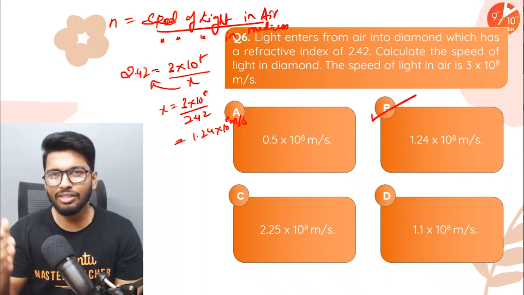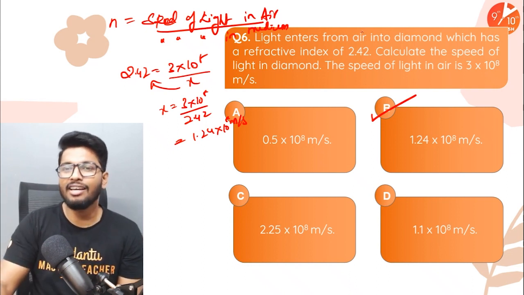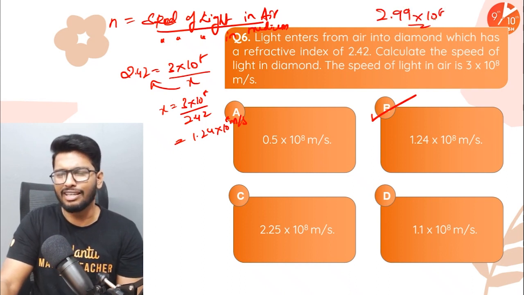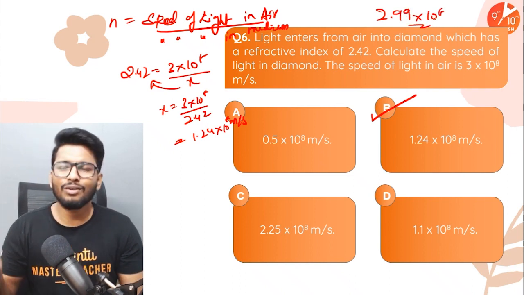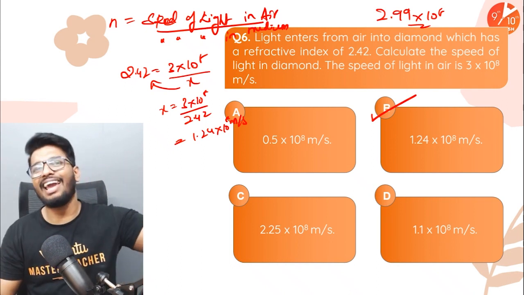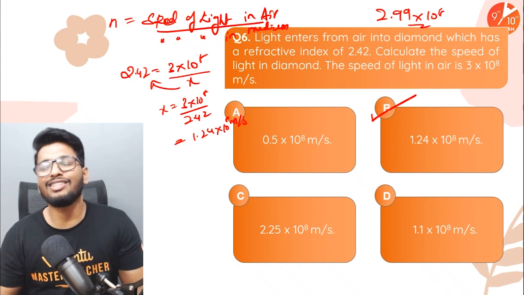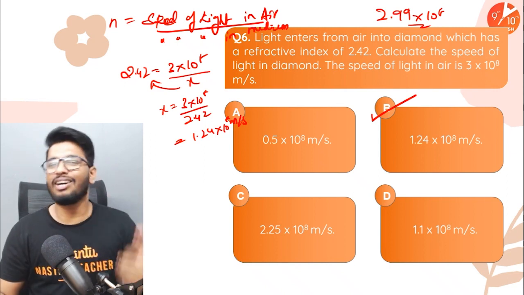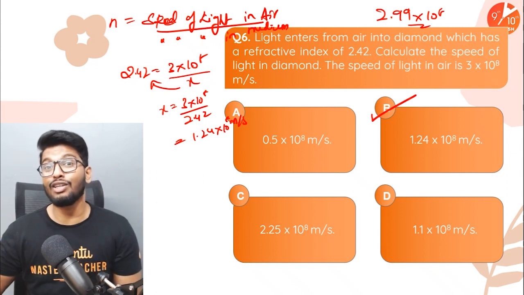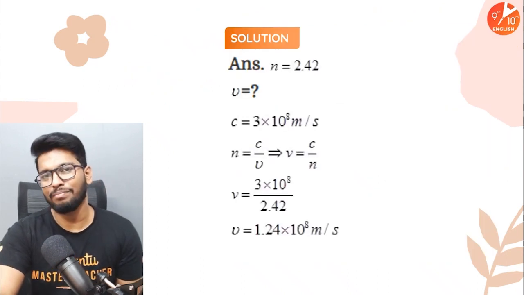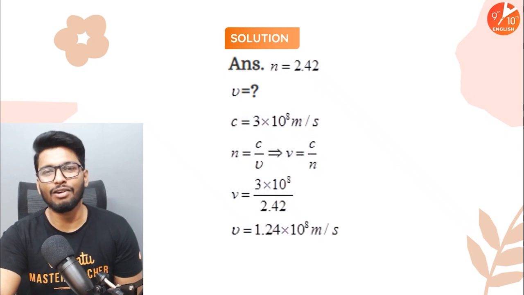Speed of light in vacuum is 3 into 10 to the power of 8 meter per second, and speed of light in air is 2.99 into 10 to the power of 8 meter per second. So it's very close to 3. That is why they're taking the speed of light in air over here, right? Because it's very constant. Air is one of the rarest mediums that we know of, right? That is why we are comparing it with air. This is called the absolute refractive index. So yes, the answer is going to be option number B. It's going to be 1.24 into 10 to the power of 8 meter per second.